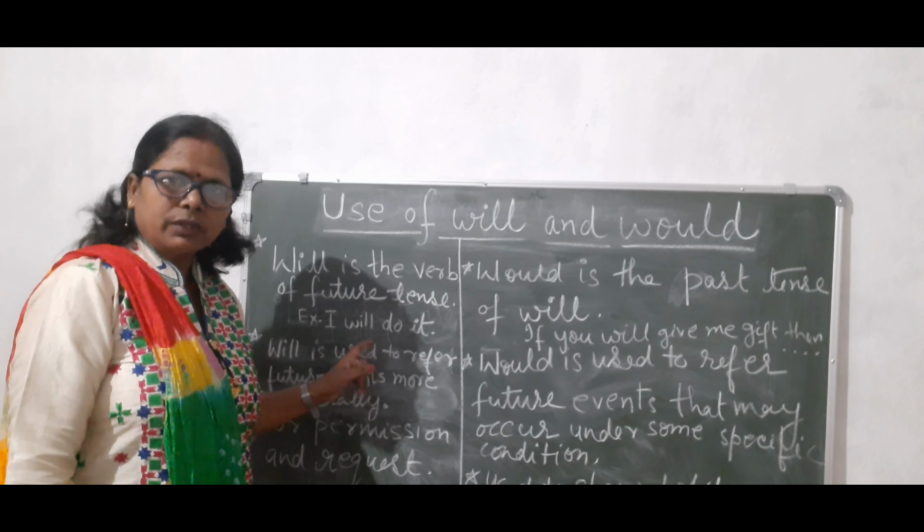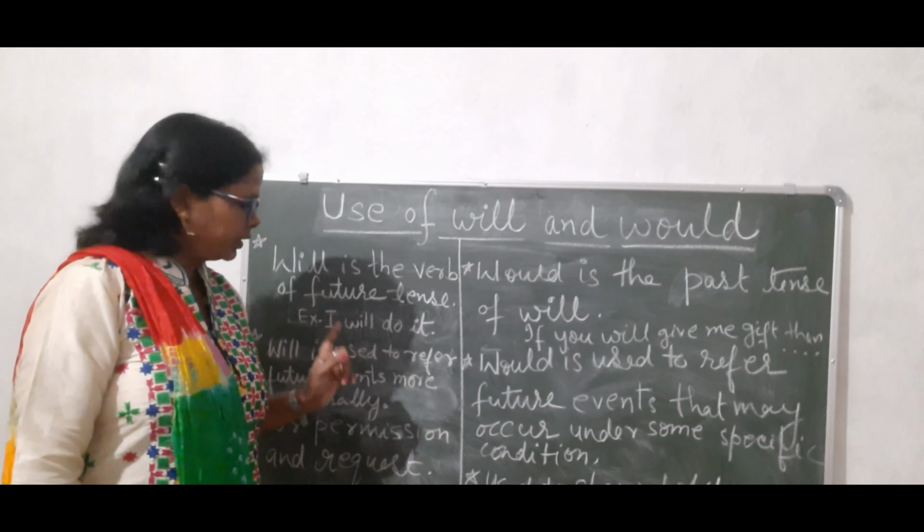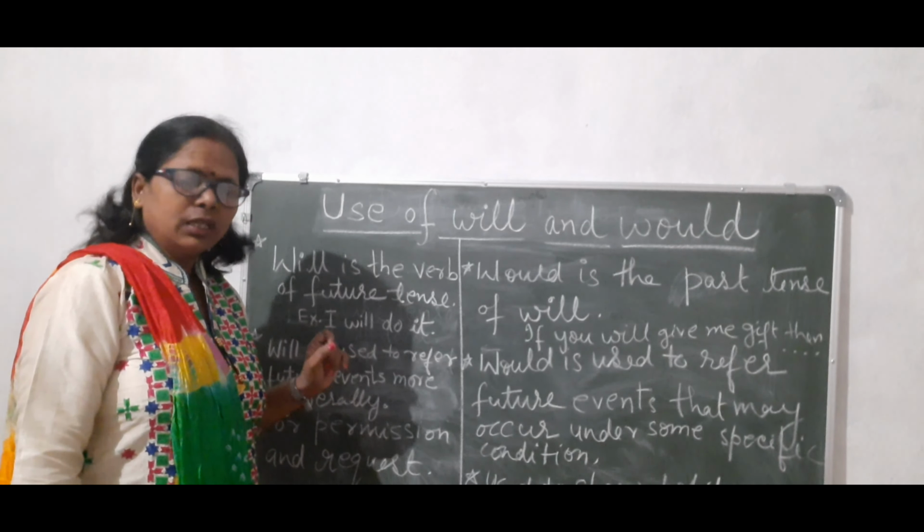So how are we going to write? If you want to use would over here, then we have to make "I would do it" a subordinate clause, and we have to write a principal clause before it. So for example, how are we going to do it? If you will give me some gifts, I will do it. I would do it.